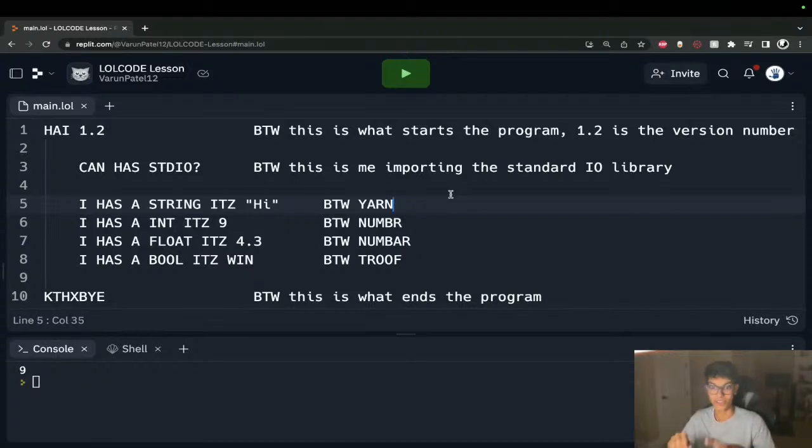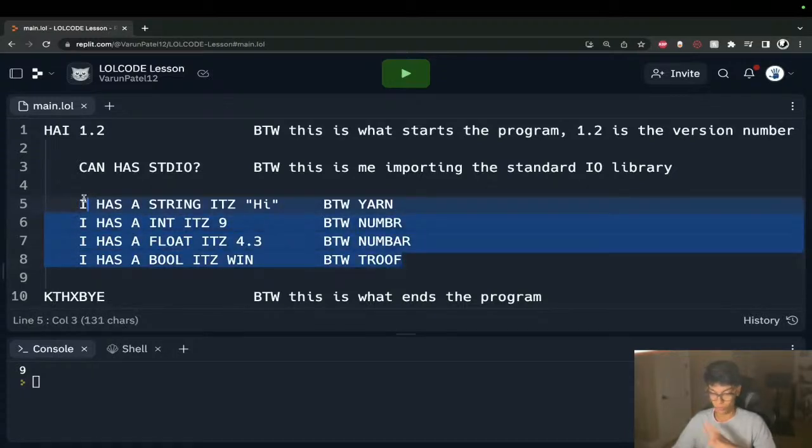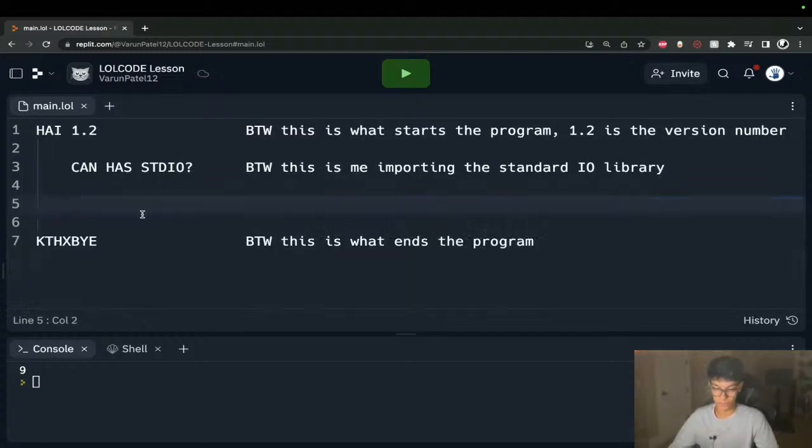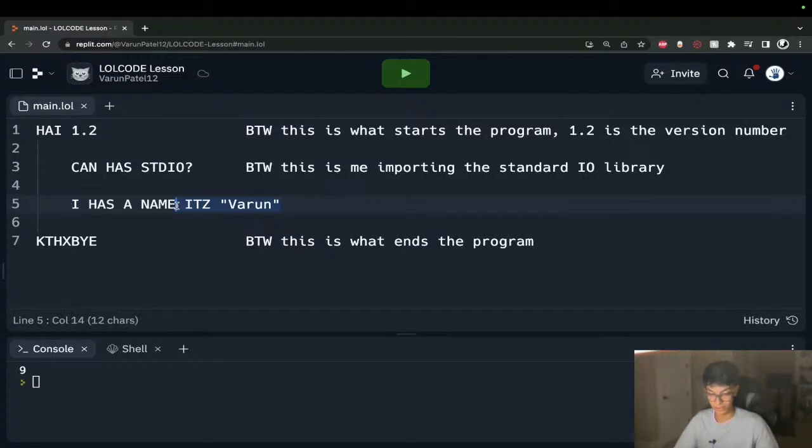And again, we'll touch back on this a little bit later on. But now I want to go ahead and clear this off. Now I want to look at accepting user input. The first thing that we have to do is declare a variable where our user input is going to get saved to. That's very simple. We have I has a, let's say, name. Again, this is just me declaring a variable. I'm not assigning it a value. Before we had it's Varun, but that was me declaring a variable and assigning it a value. We just want to declare a variable.